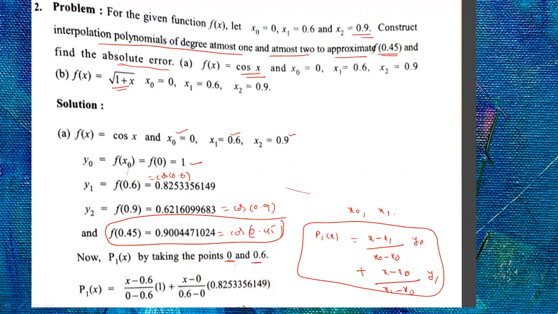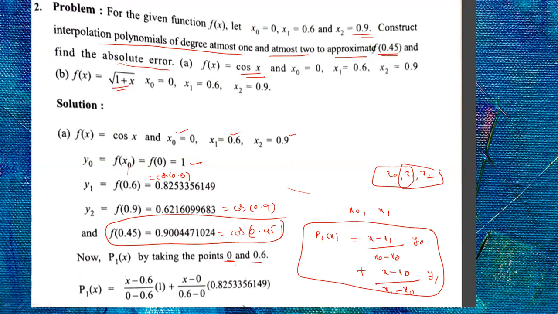These 2 points are your wish. You can take these 2 or you can take x1, x2. That is your wish, because for a first degree polynomial we require only 2 points. You have 3 points, x0, x1, x2. You can take these 2 points or these 2 points, your choice. Take any 2. I am taking the first 2.